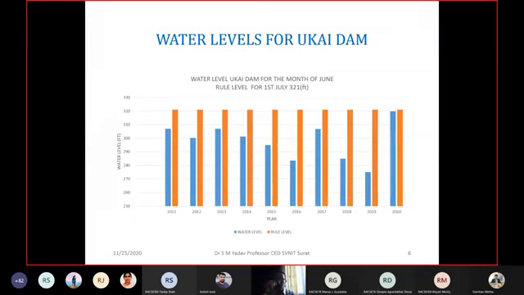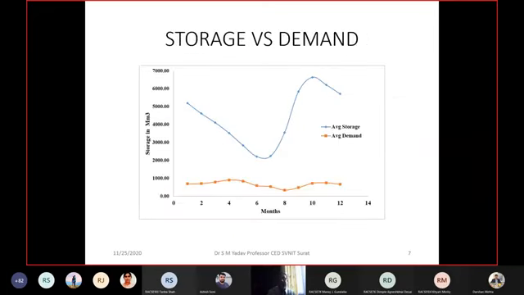Storage level for 300, this is only for the month of July, not the end of the season. But in the month of July you will find that if the storage is lesser and there is no inflow into the reservoir in the later months, what will happen? Less water may be supplied for irrigation, and hence my irrigation deficiency will increase.